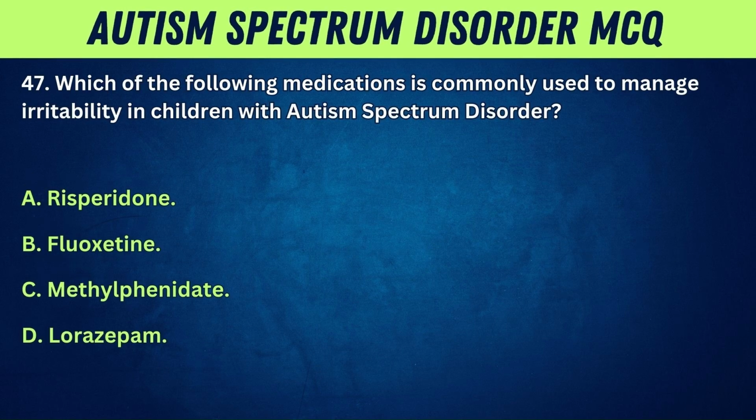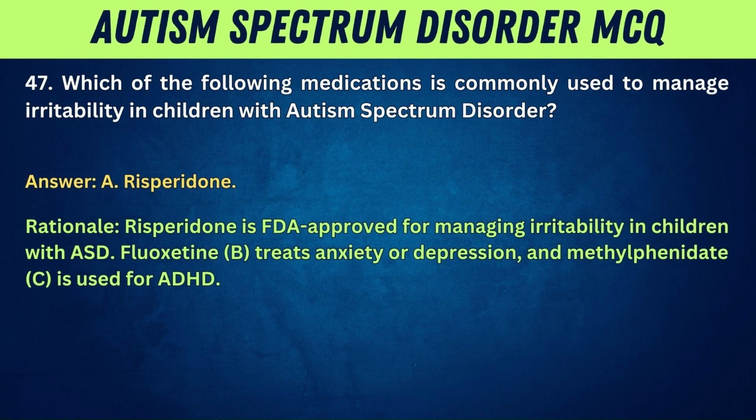47. Which of the following medications is commonly used to manage irritability in children with autism spectrum disorder? A, risperidone. B, fluoxetine. C, methylphenidate. D, lorazepam. Answer: A. Risperidone. Rationale: risperidone is FDA approved for managing irritability in children with ASD. Fluoxetine, B, treats anxiety or depression, and methylphenidate, C, is used for ADHD.